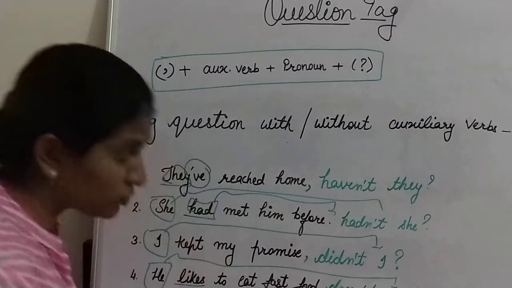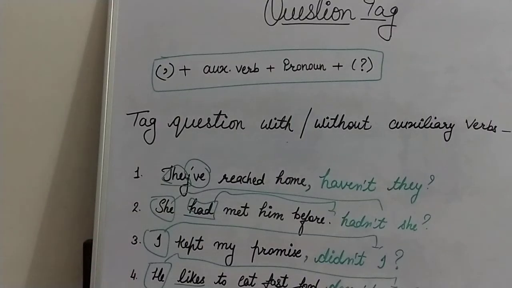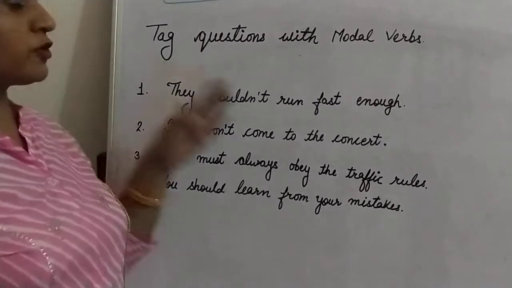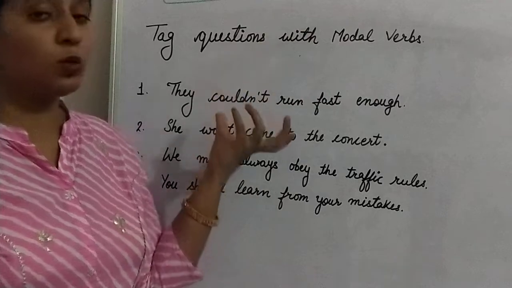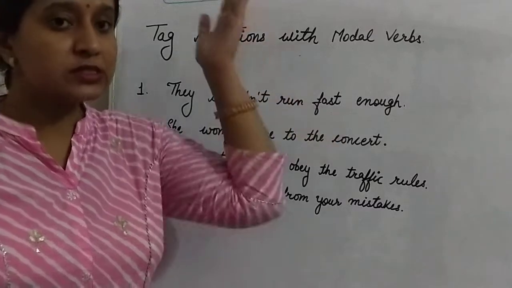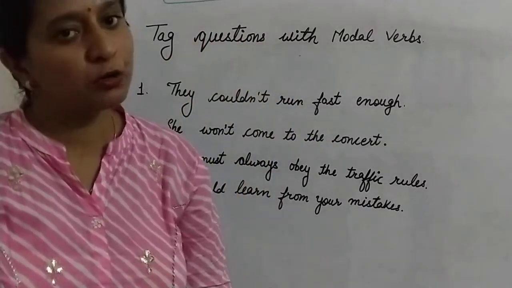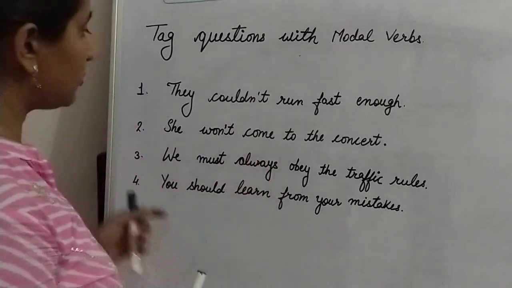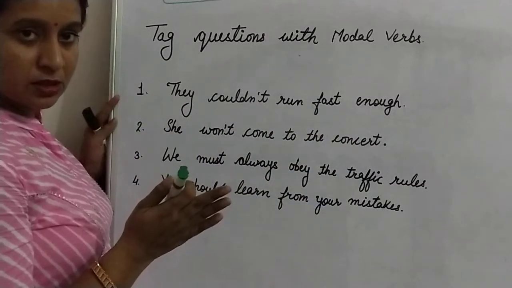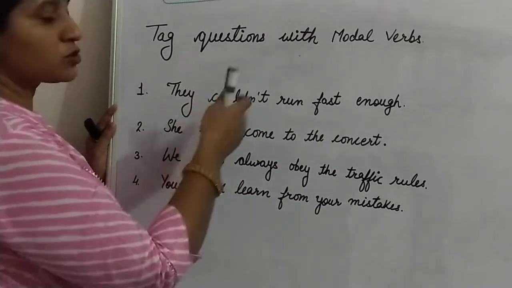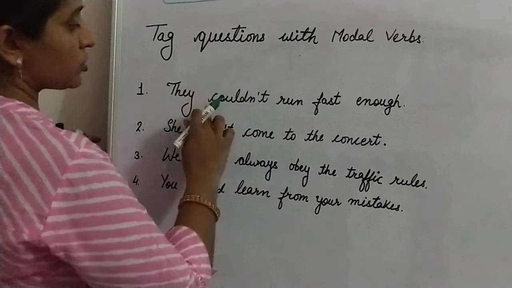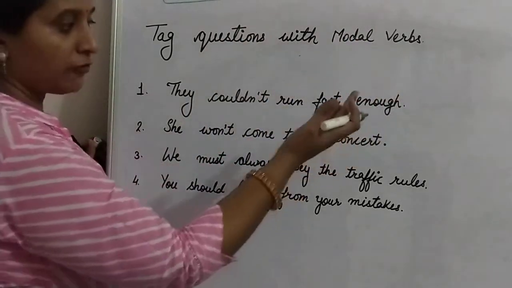Okay, now the next rule: tag questions with modal verbs. If you have a modal verb in the main statement, then for framing the question tag you can use the same modal verb. Okay, let's see the example. They couldn't run fast enough. Same rule as it is. Instead of an auxiliary verb you can use your modal verb as an auxiliary verb to frame the question tag for the statement. Here your statement is negative, so your question tag will be positive.